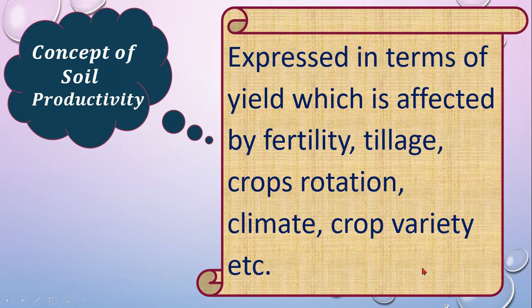That means the capability of the soil to produce crops is called soil productivity. If you observe that a piece of land produces different types of crops at the expected production, that is called soil productivity. And definitely it depends on fertility, tillage, crop rotation, climate, and crop variety. So this is the definition of soil productivity.